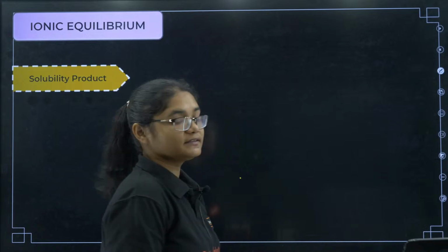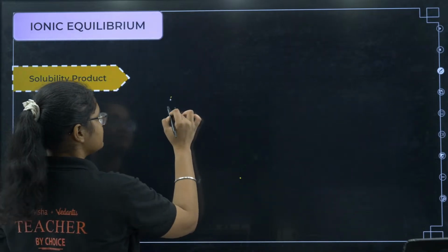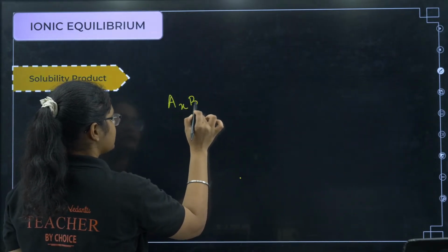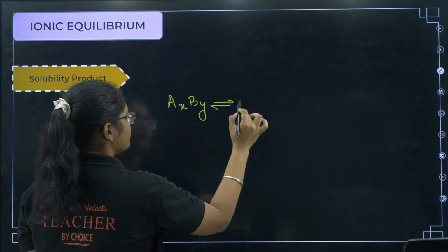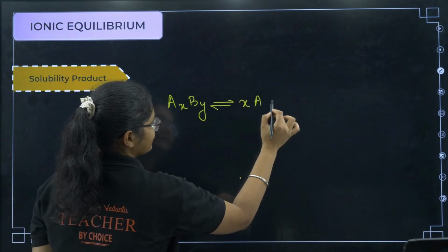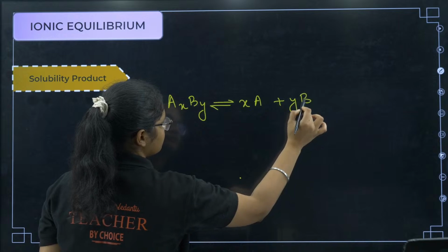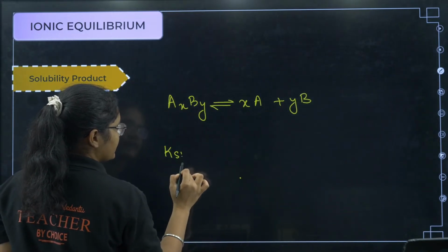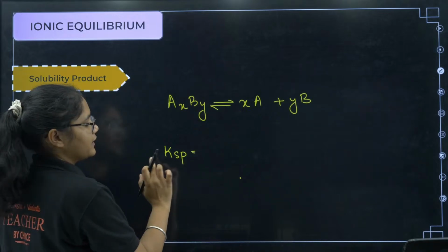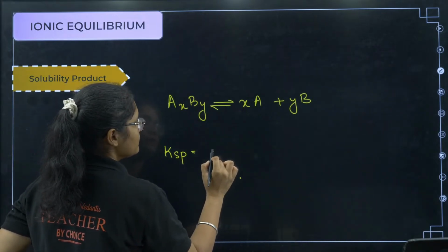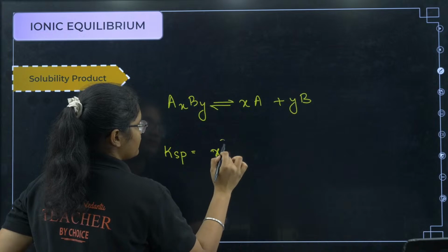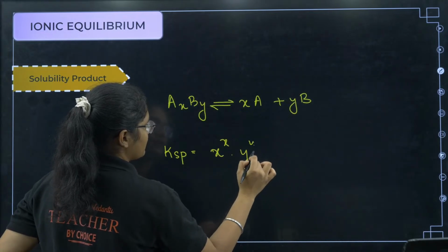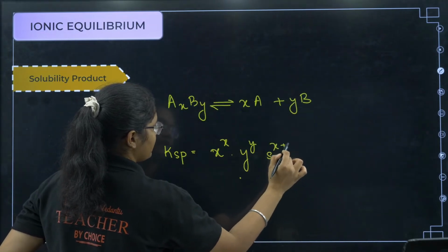Okay, now what is solubility product? Suppose I have a salt like this, AxBy. Okay, how will it dissociate? x times of A and y times of B, right? So for any salt of AxBy, the solubility product Ksp will be equal to x to the power of x into y to the power of y into S to the power of x plus y.